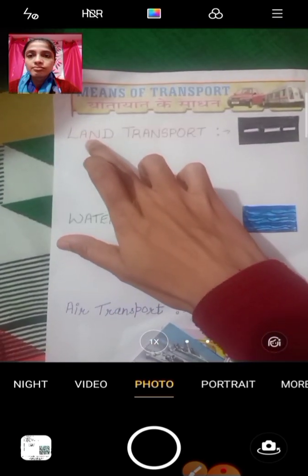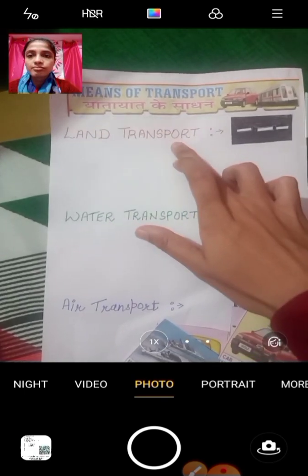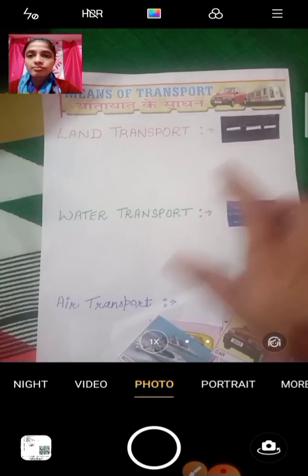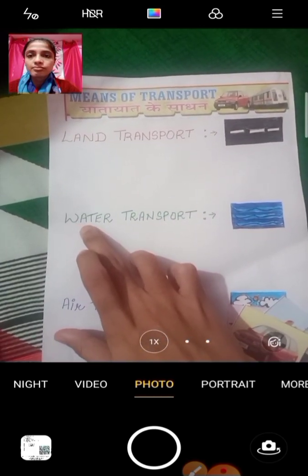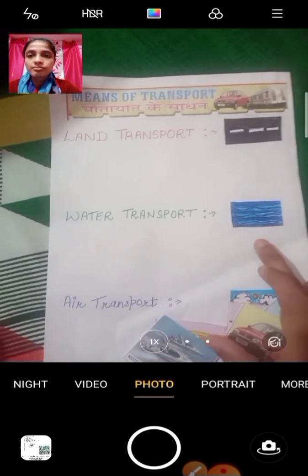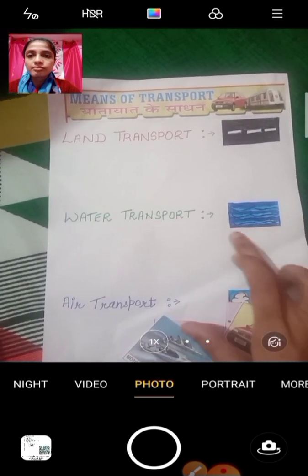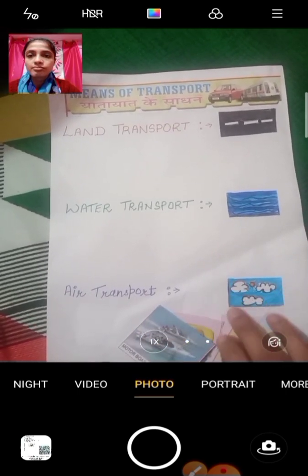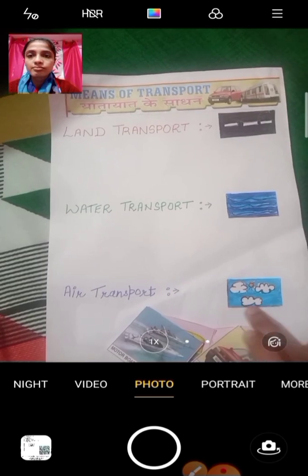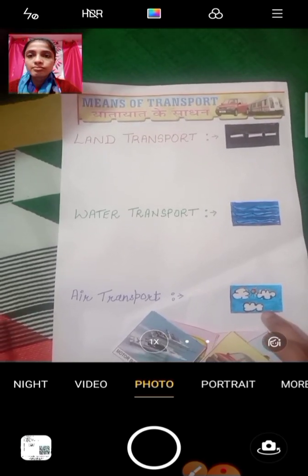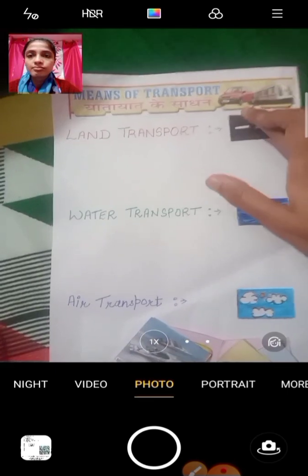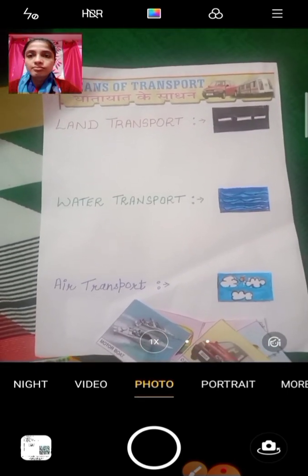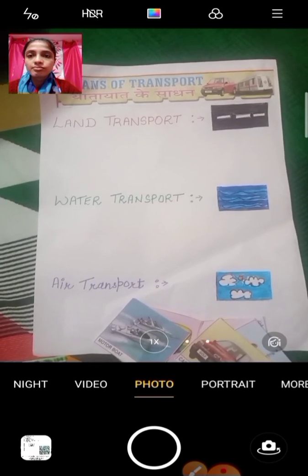What is it? Land transport, and this means land on road. Okay, and this water transport, this means water. And what is it? Air transport. And what is that? This is in air. Okay, so this means this worksheet is about means of transport. Okay, and types of transport through which mode of transport travels.